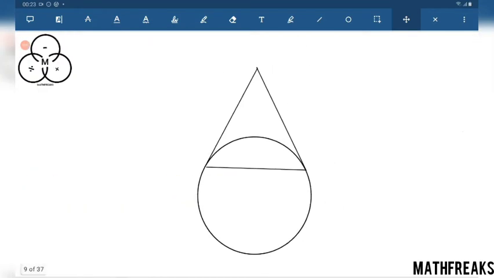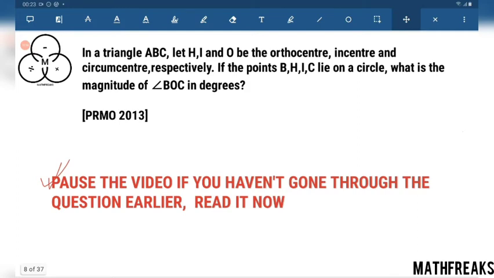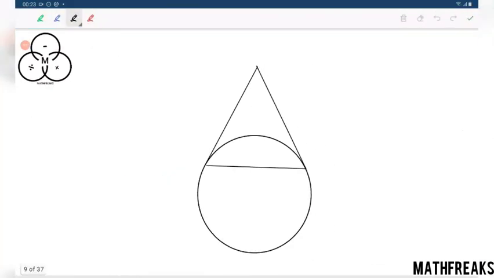Just we need a simple diagram, looking like a man wearing a cap. Triangle ABC, let H, I and O be the orthocenter, incenter and circumcenter respectively.